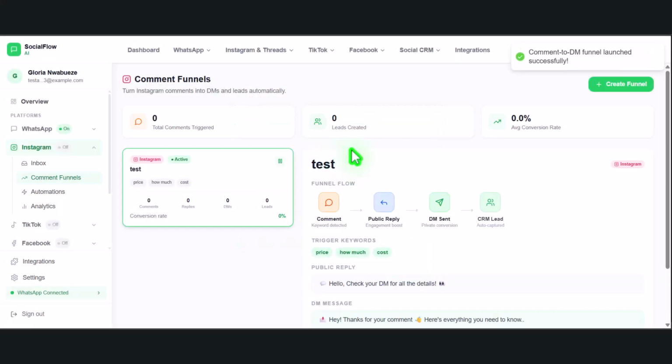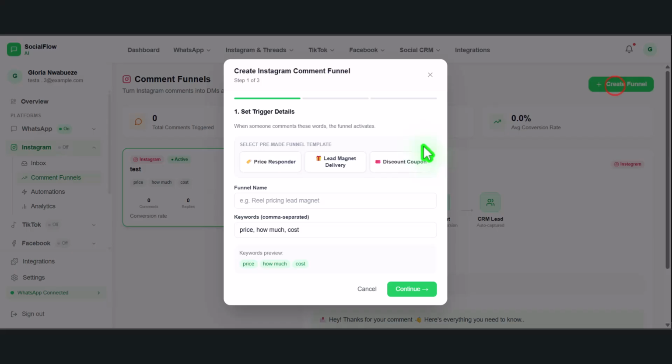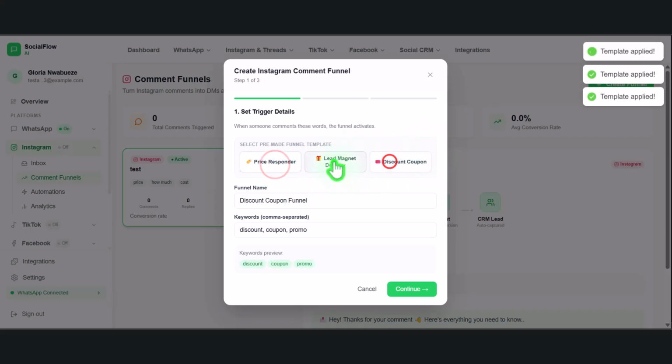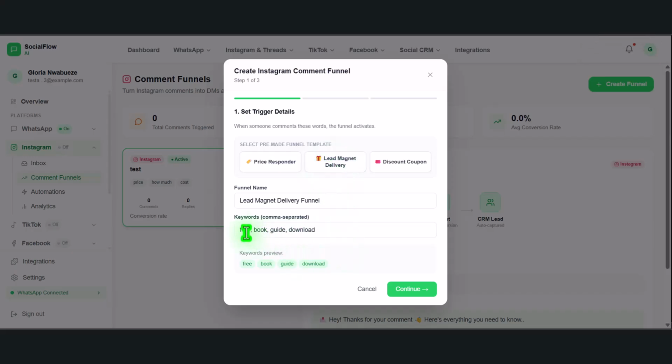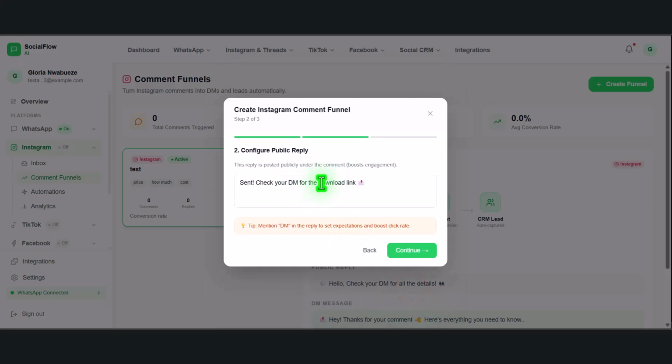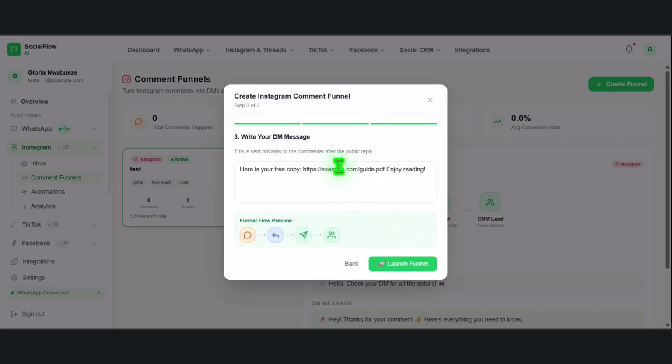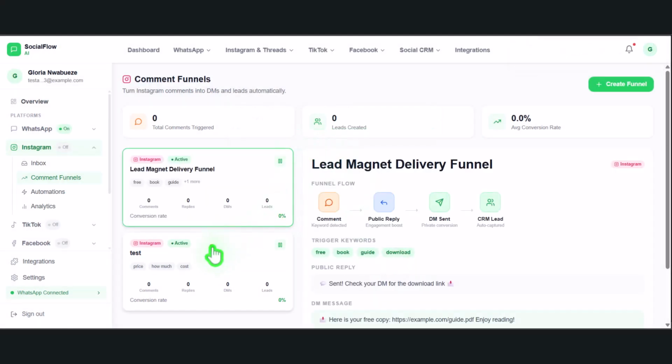All right. I can create another one, create a new funnel. I can put any keyword here. I can say free guide, free book, a guide, or download. Guys, this is what people are doing. So I'm going to click on continue. Just say check your DM for the download links. These are the things that you can see what we have here. These are the things you can have in your system so that you can work.